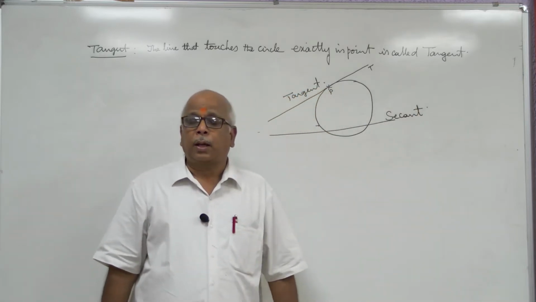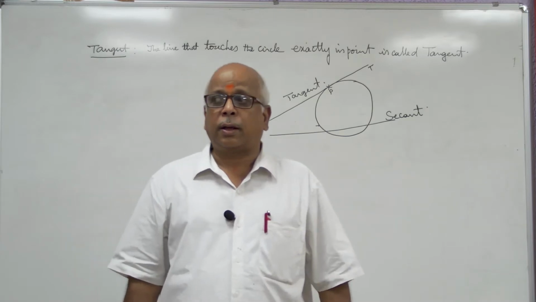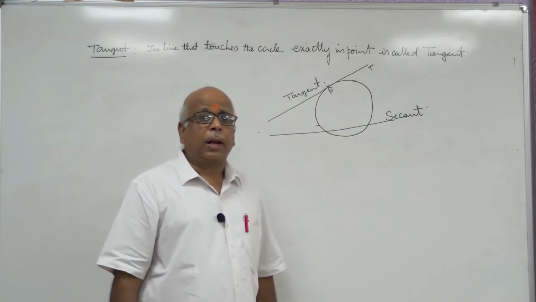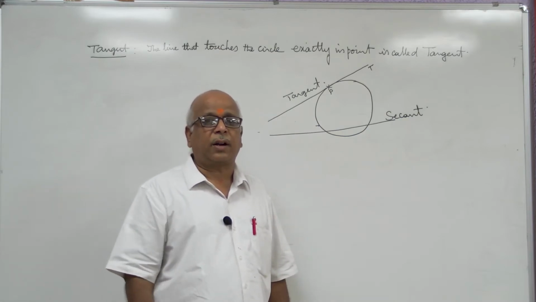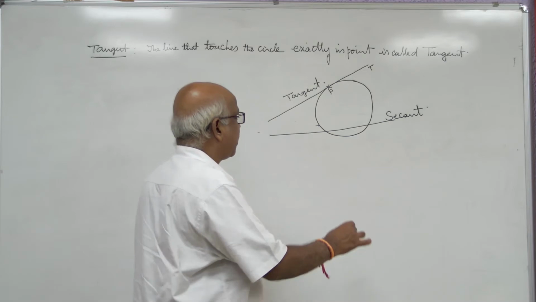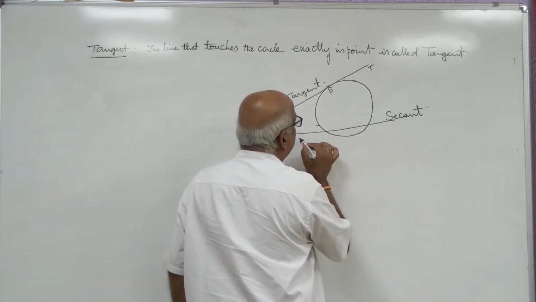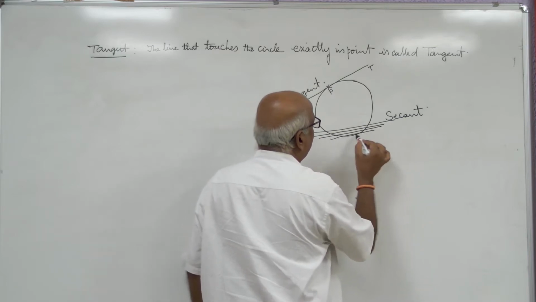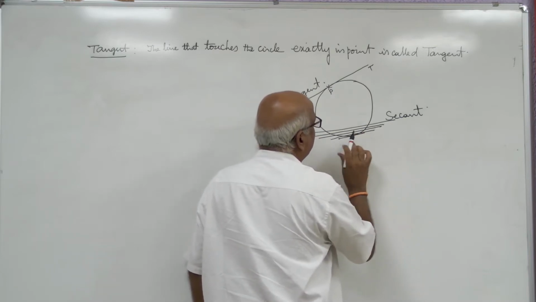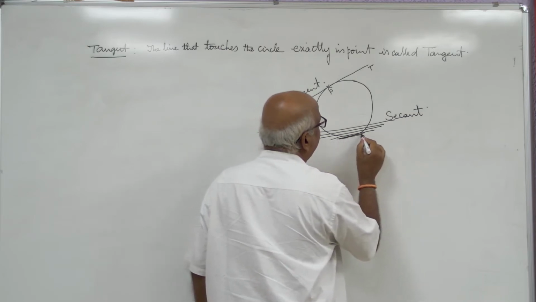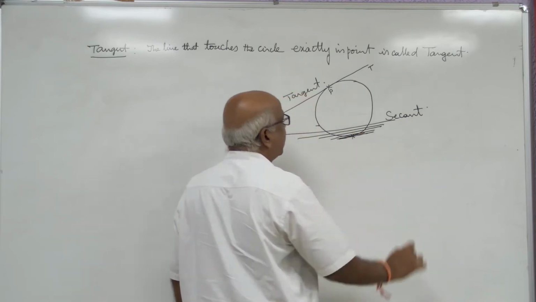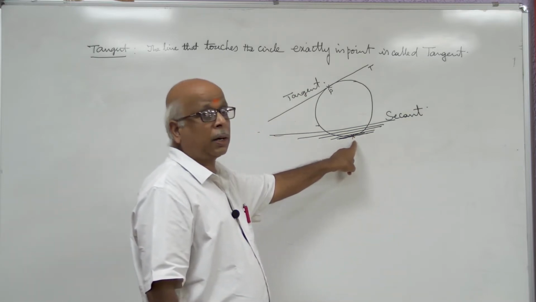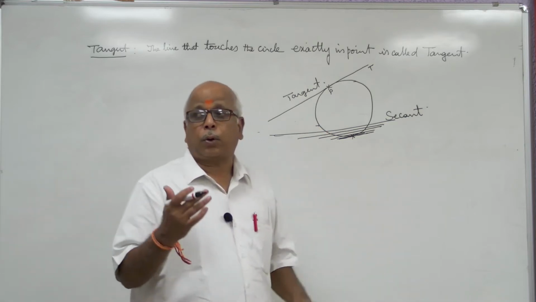That's why in our calculus part, there is a well-known short answer question: limiting position of a secant is called dash. What is the limiting position of a secant? This is a secant. Another secant you draw here, another one here. If you go on drawing these lines, definitely you will get one line that touches the circle exactly in one point, which is nothing but tangent.